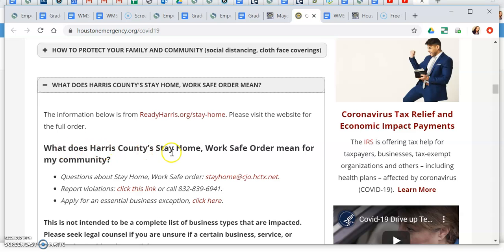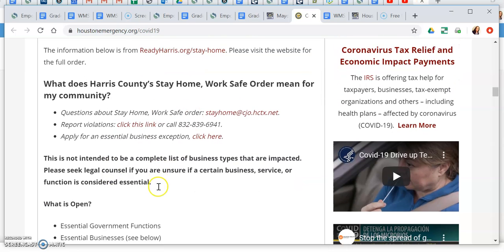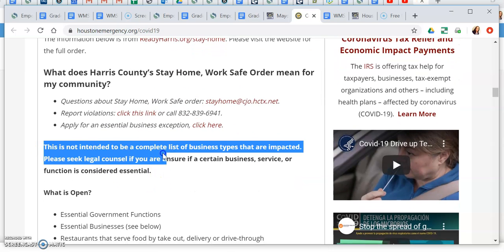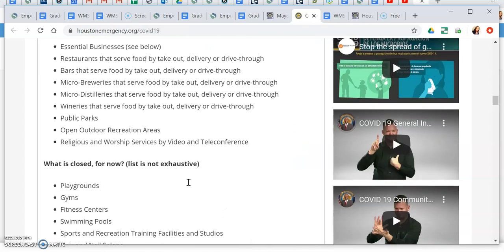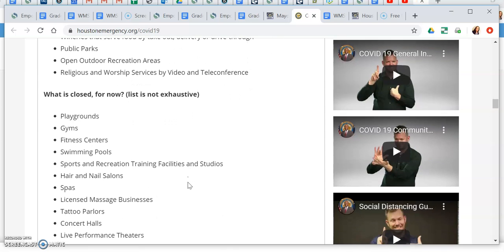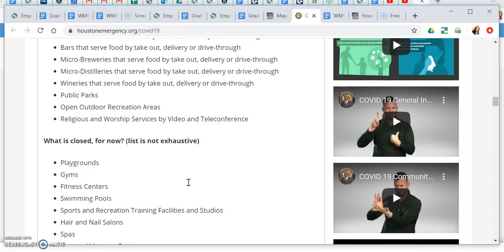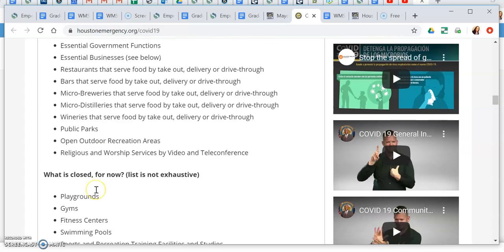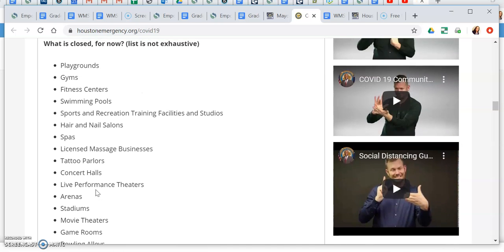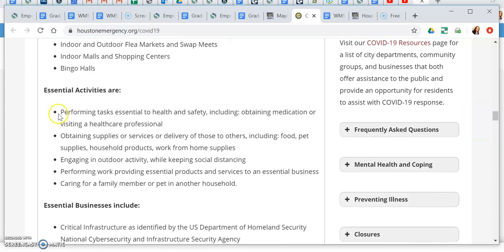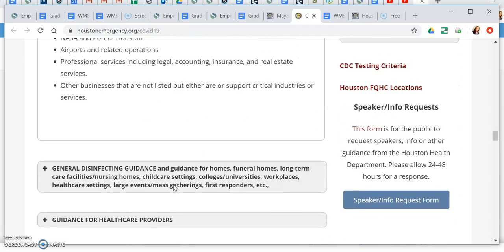So what does Harris County stay home, work safe order mean for my community? So here's where I can go to find information. It's not a complete list of businesses that are impacted, okay? Okay. So it tells me what's closed for now. Tells me what is open. Tells me what essential activities are. So there's information that can help me in writing